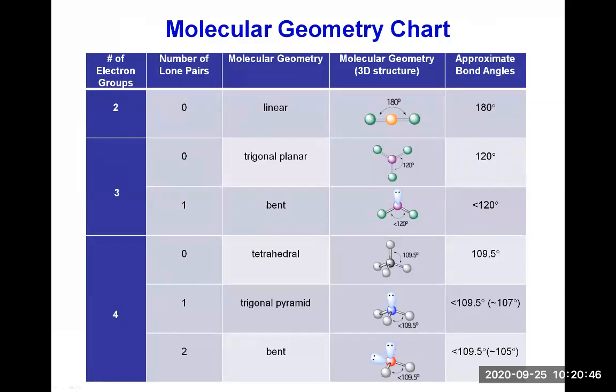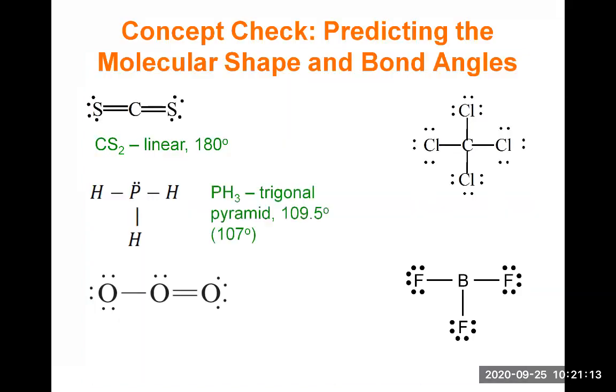So you need to look at the line where it says 4 electron groups, 1 lone pair. And the molecular geometry is trigonal pyramid with angles slightly less than 109.5. So PH3 will be a trigonal pyramid with a bond angle of 109.5. And actually what is observed is that the angle is slightly smaller and closer to 107 degrees.